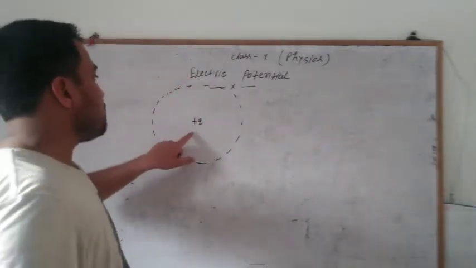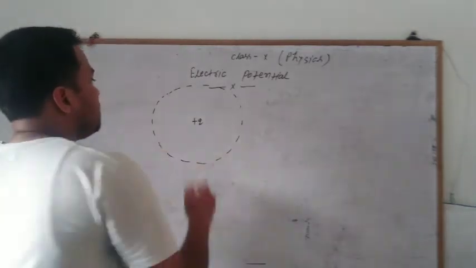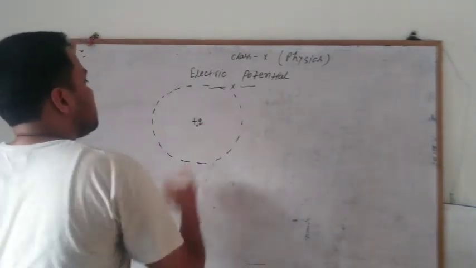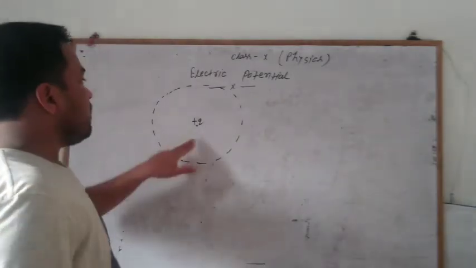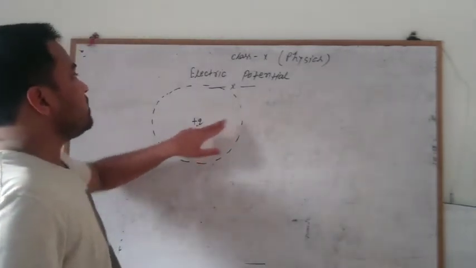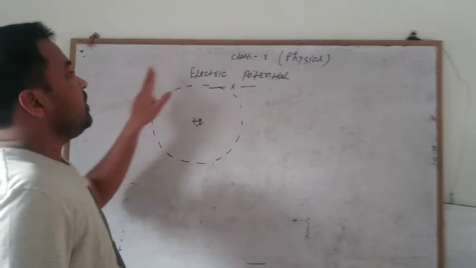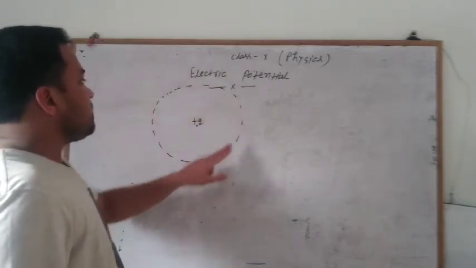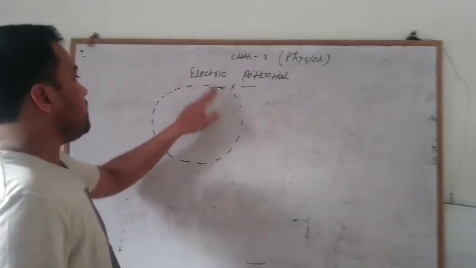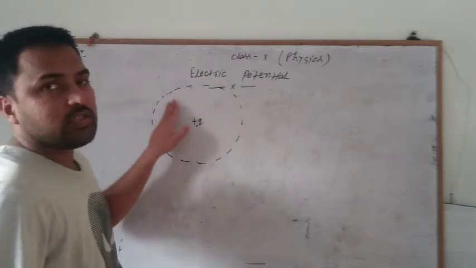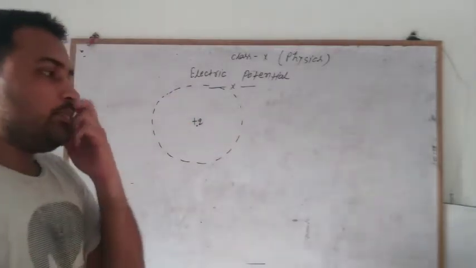So suppose this point is considered as the positive charge Q, and it has an appreciable region, where there is an appreciable influence.